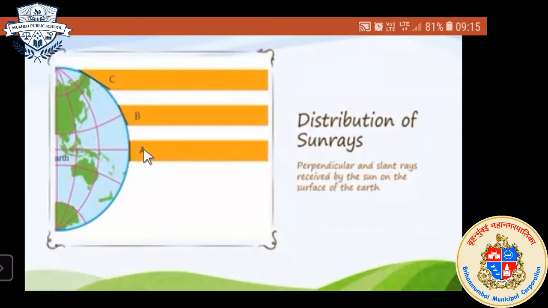Okay. Next, which region receives slant rays and why? Which regions receive slant rays and why?